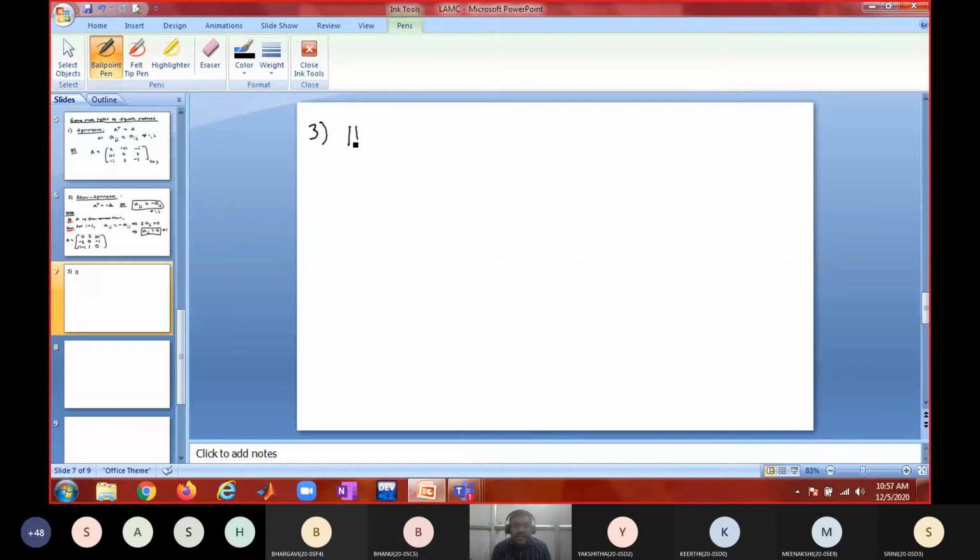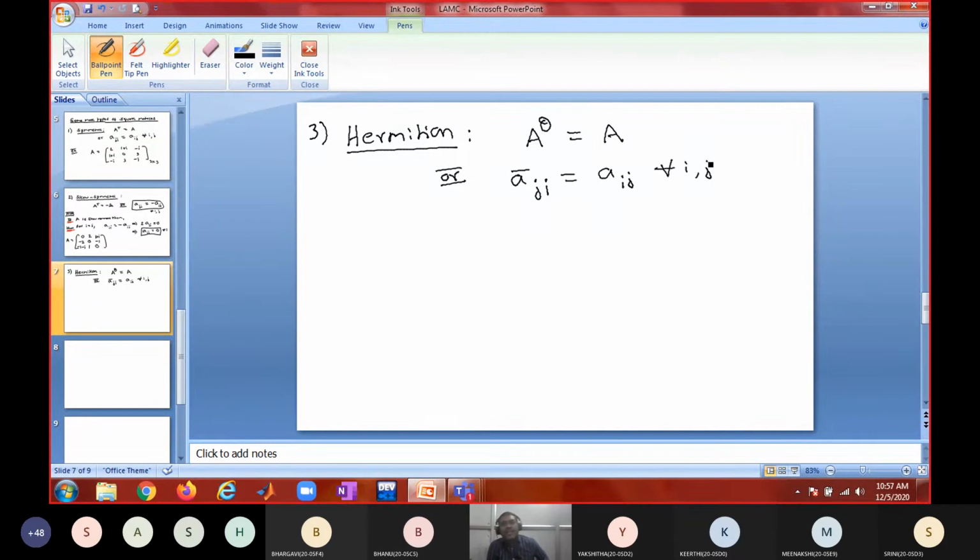Hermitian matrix. What do you mean by a Hermitian matrix? A power theta equal to A. What is the representative of A power theta? A bar Ji is equal to AJI for all i, j. That should be the condition. So what result can we derive if A is a Hermitian matrix?